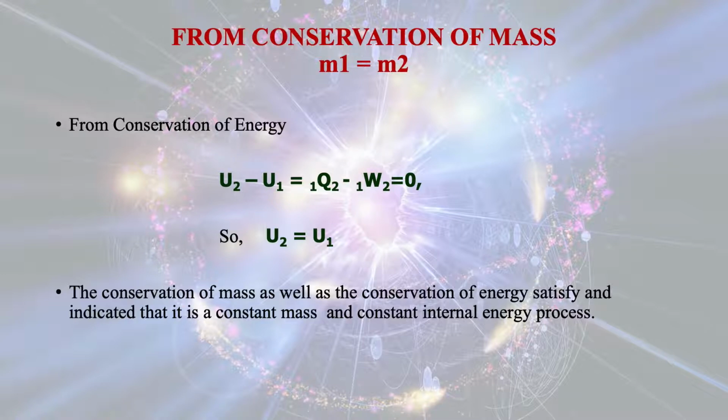From the conservation of energy principle, we can write that the change in internal energy, that is U2 minus U1, is equal to heat supplied plus work done. But for an isolated system, there is no heat transfer, there is no work transfer. So U2 minus U1 will be equal to 0. That means U1 is equal to U2. The conservation of mass as well as the conservation of energy is satisfied and indicates that it is a constant mass and constant internal energy process.